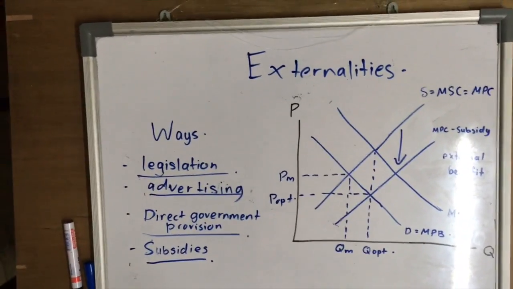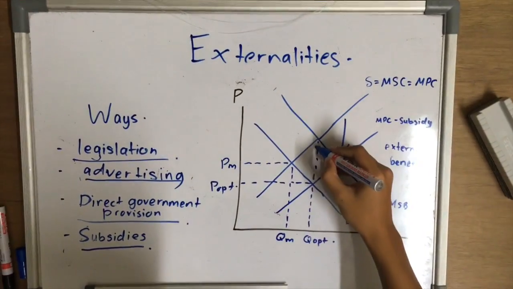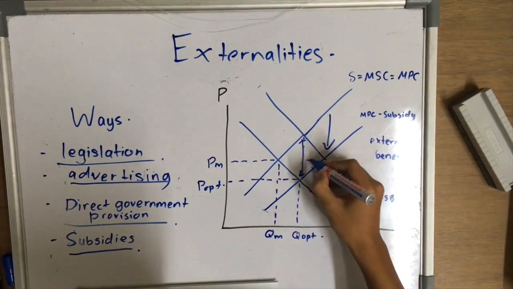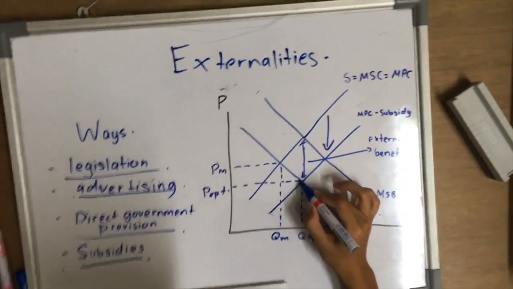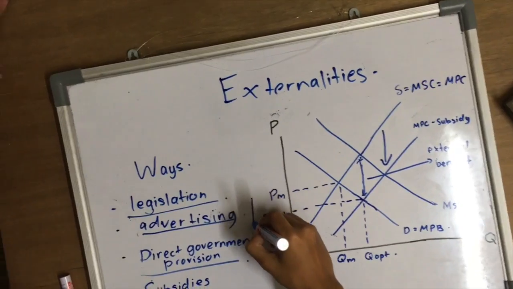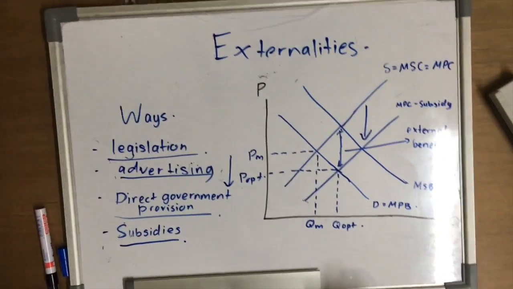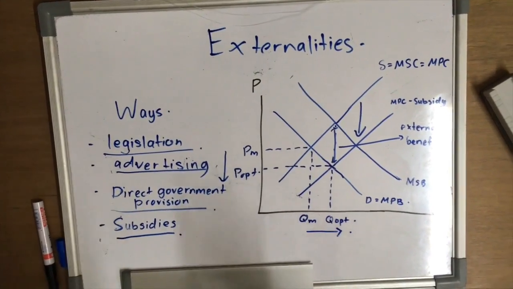If the subsidy is equal to the external benefit, the new supply curve is MPC minus subsidy, and it intersects MPB at the Q optimum level of output. Again, price falls from PM to P optimum. Q optimum is produced and allocative efficiency is achieved.